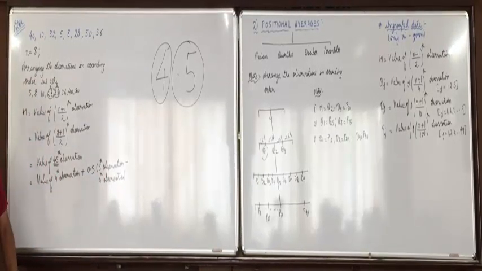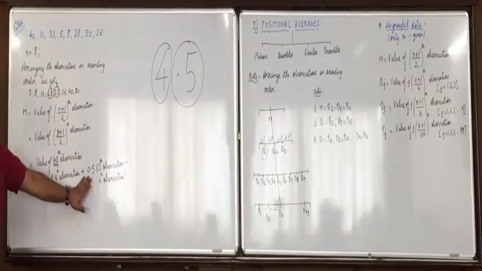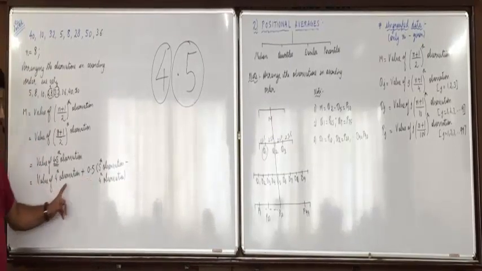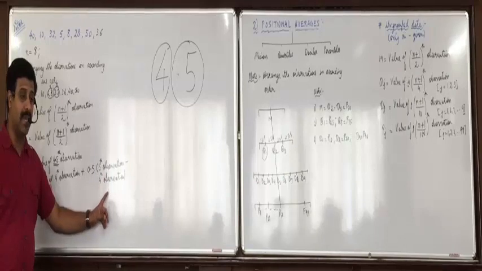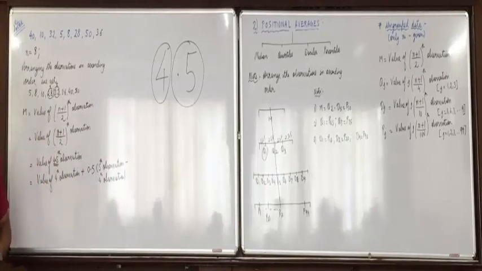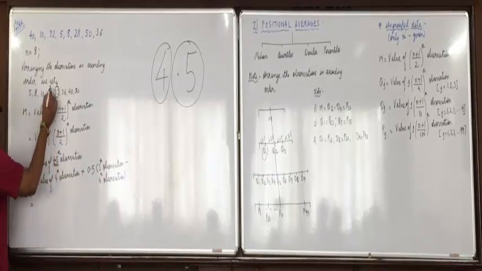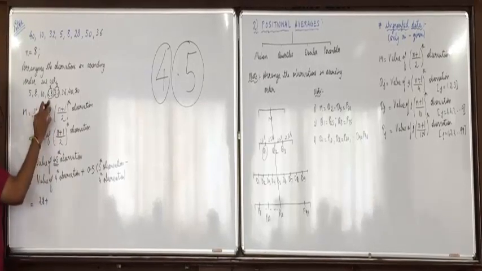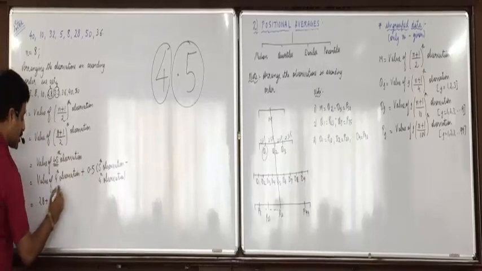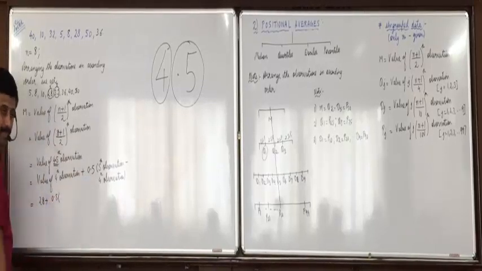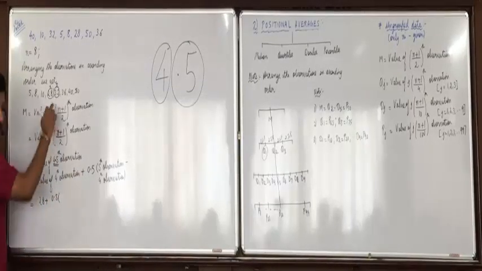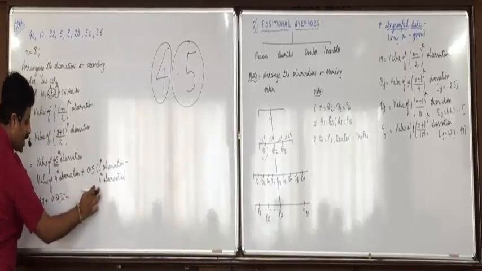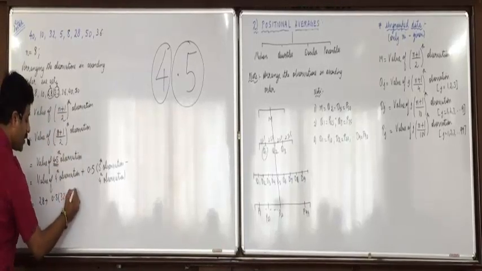If you have 8.6, 8th observation plus 0.6, and here the difference is 9th observation minus 8th observation. Now the 4th observation is 28, but the value is 28 plus 0.5 times the 5th observation, 32, minus the 4th, 28.